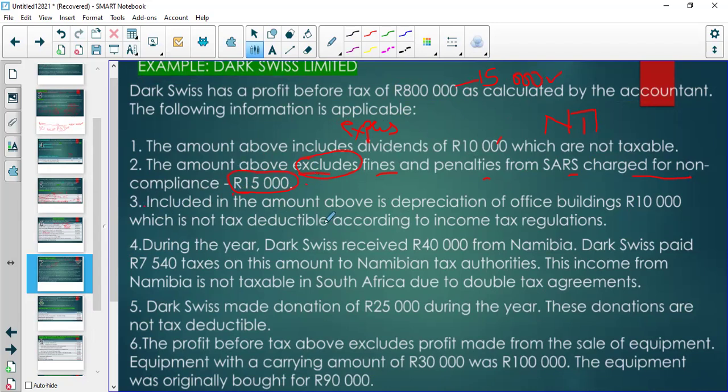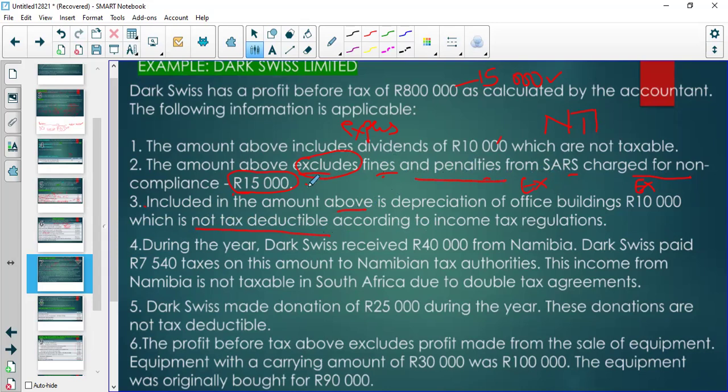So included in the above amount is depreciation of office buildings. So this is already included. We are told it is not tax deductible, so it's going to be an exempt. And we also know that fines, when we eventually get to SARS, are also exempt because they are not tax deductible. Nobody is going to tell you that a fine is not tax deductible, because that's way too obvious to be told.